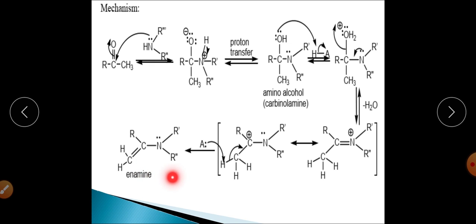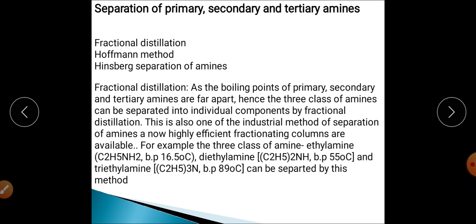So this will be the product of this particular reaction, that is enamine formation with secondary amine.